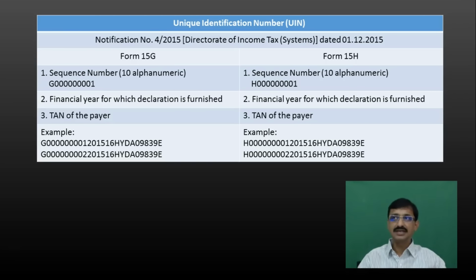Now come to the second part. The second part should comprise the financial year. Let us say if it is for 15-16, you have to give 201516. That is 2015-16. Now what is the third part? The TAN number of the payer. So these are the 3 parts. So how many digits do you get? First is 10. Thereafter it is 6. 16 plus 10 means 26 digits.